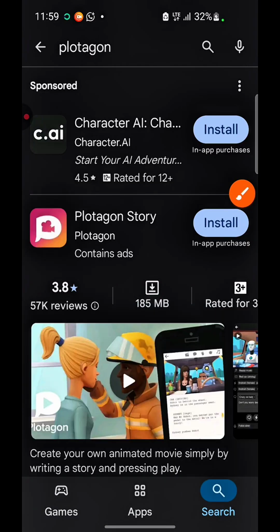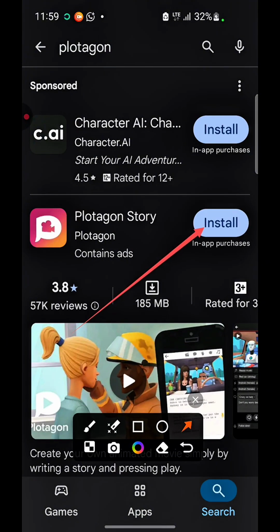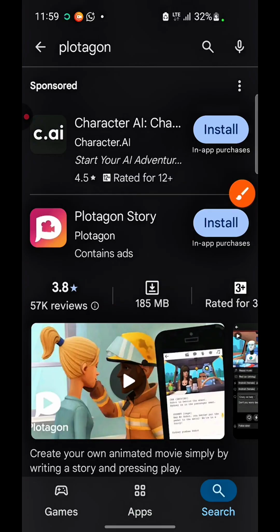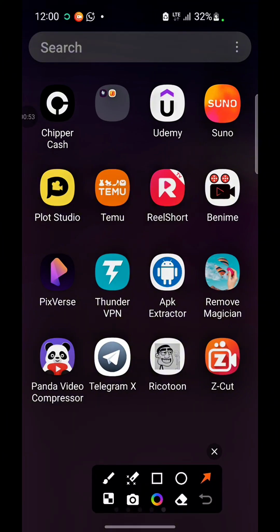Okay, so you're going to be installing this application, so you can just go ahead and install it. So just go ahead and install yours. Let me go ahead and also install mine. All right, so once you've installed yours, the next thing you're going to do is to launch it. So you can just go ahead and launch it and allow it to launch.